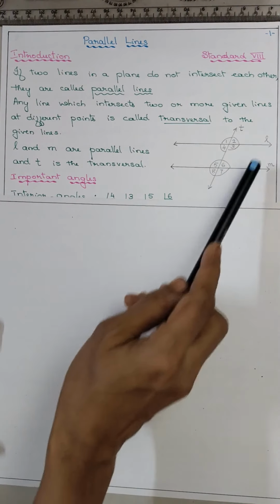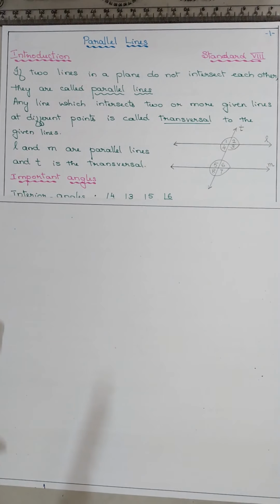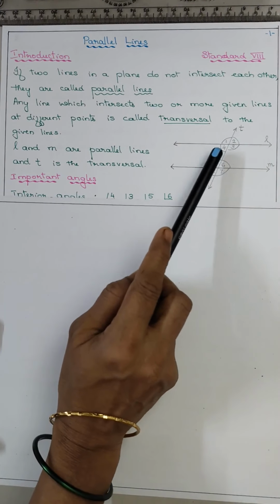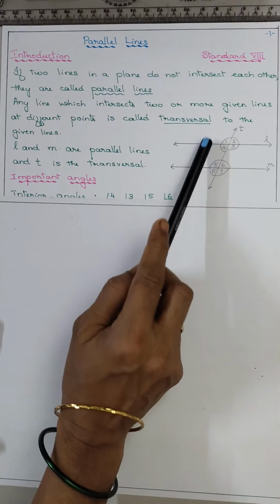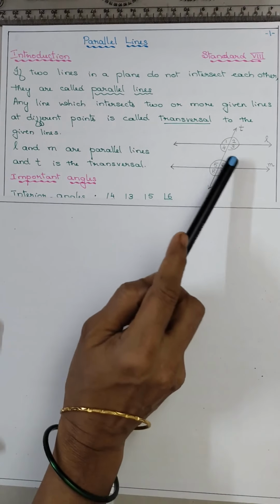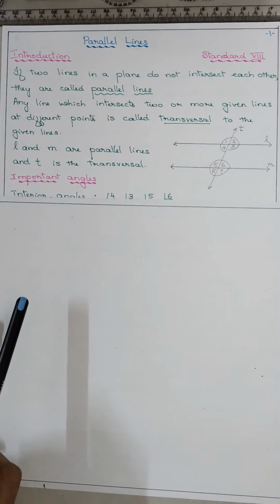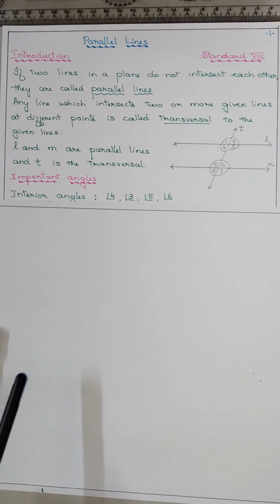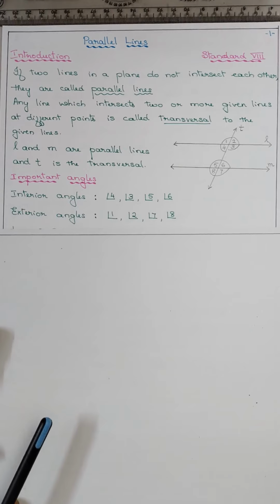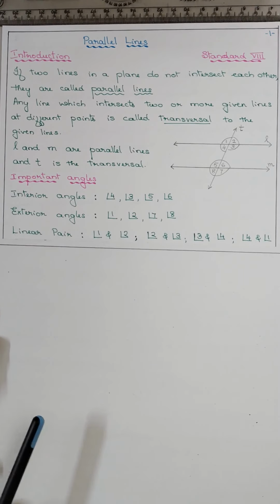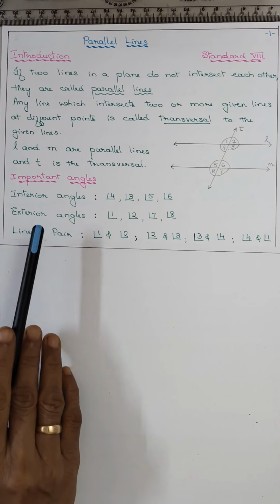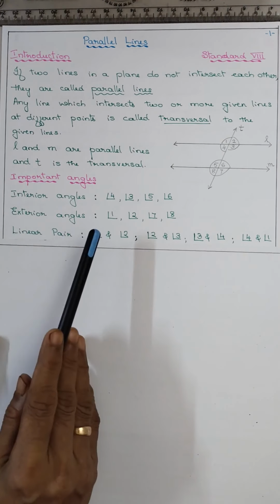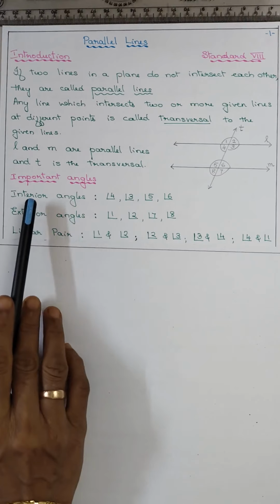Now in this figure, how many angles are formed? Total 8. 1, 2, 3, 4. At one point 4 and the other point again 4. So total 8 angles are formed. Now we will understand what are the angles. First, this has been discussed in the earlier class, but again we will recollect it.